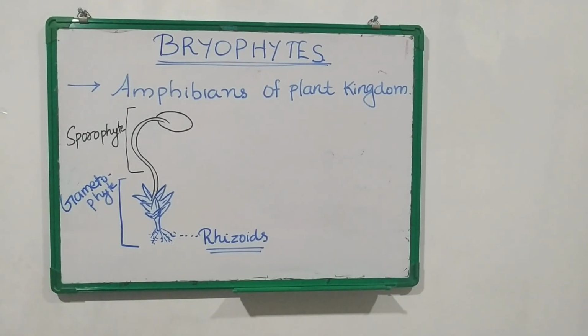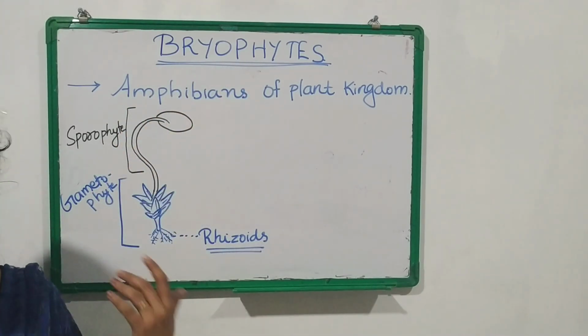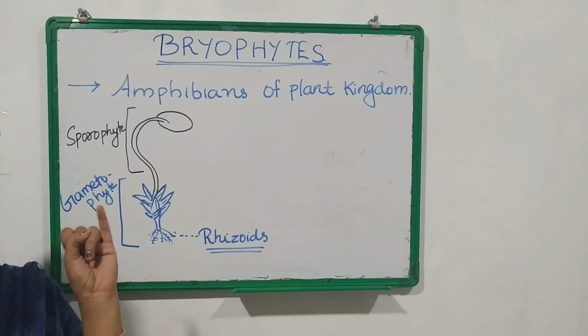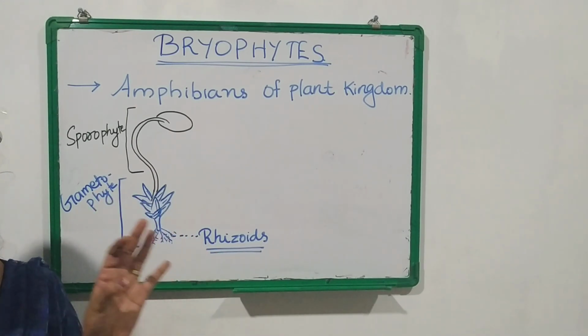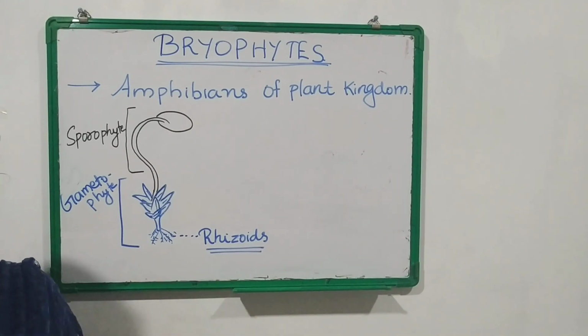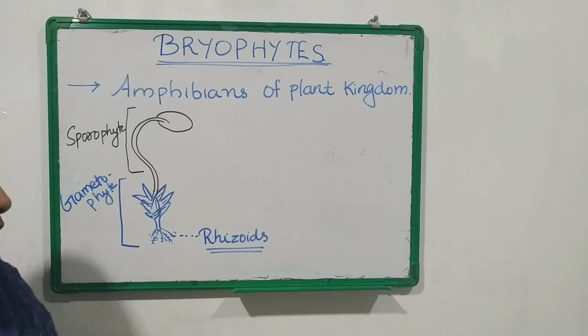Hi dear students. So in our last class we were discussing algae. Okay, so we have completed the first division of plant kingdom, that was algae. So today we are moving on to the second group, that is bryophytes. So we have already discussed that the important groups in plant kingdom are algae, bryophytes, pteridophytes, gymnosperms and angiosperms. We have already discussed algae. Today we are going to discuss bryophytes.